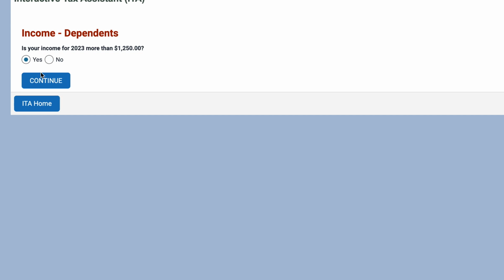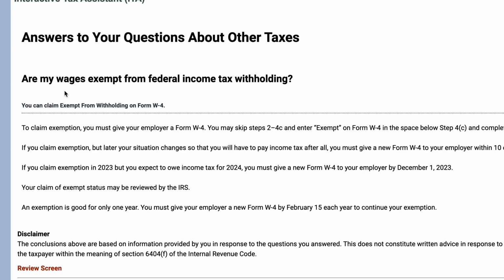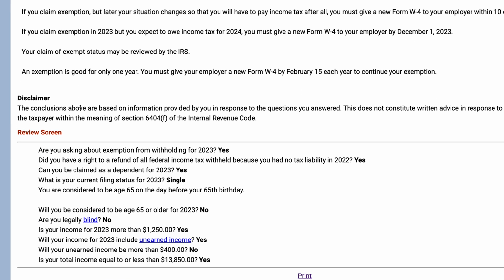So let's go back and answer a couple more questions. In this situation, we were saying that you had unearned income, you had higher than $1,250 of earned income, but it was less than $13,850. Basically, it's asking you whether or not you have enough income to, again, possibly have zero tax liability.